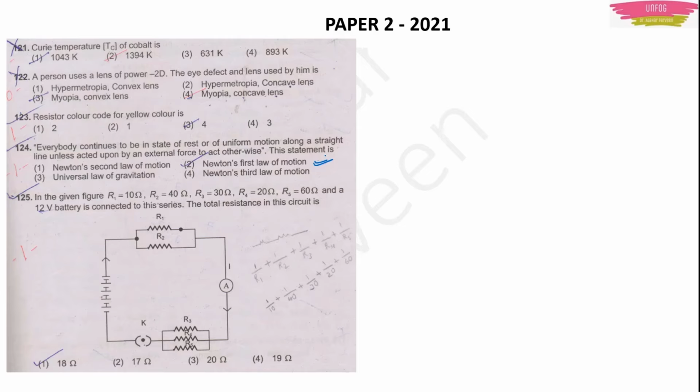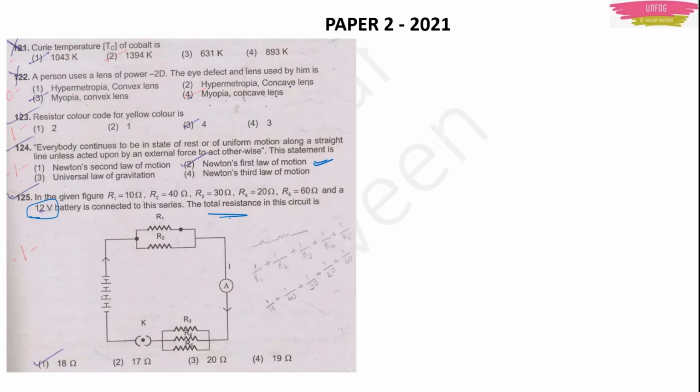First of all, I would make one thing clear: we have to find the total resistance in this circuit, so we don't need the value of the battery. Whatever the voltage is, it is not required for this type of question.